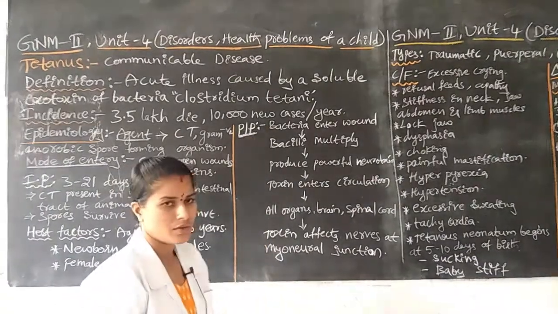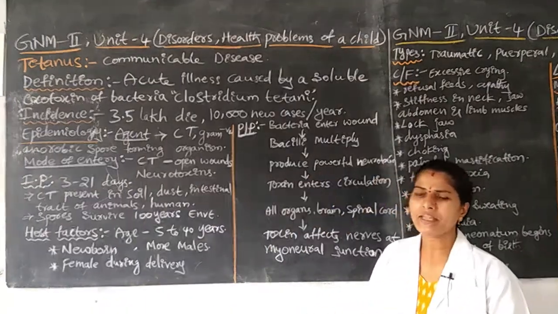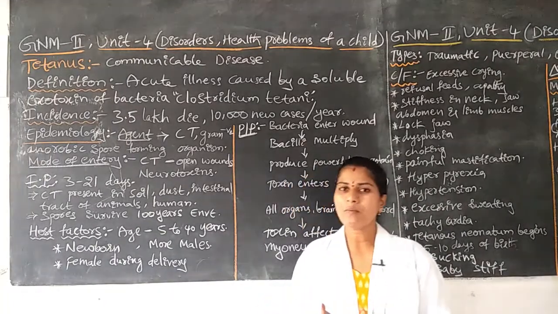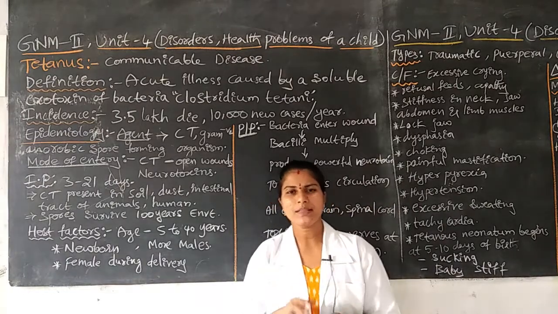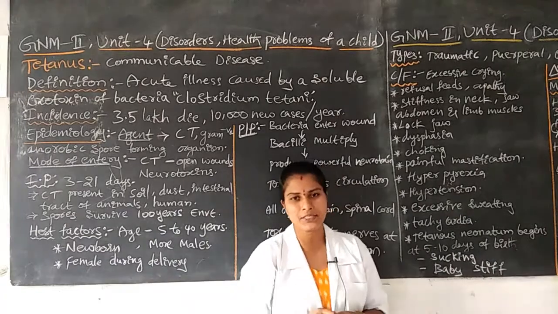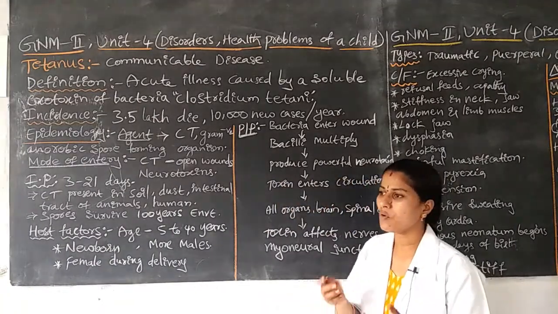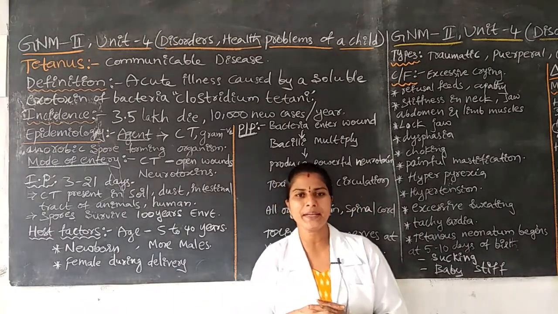Next, pathophysiology. Which is the way in? Open wounds. Any part of the body having open wounds is the most favorable way for bacteria to enter into the human body. We know that open wounds are mainly favorable for the bacteria.